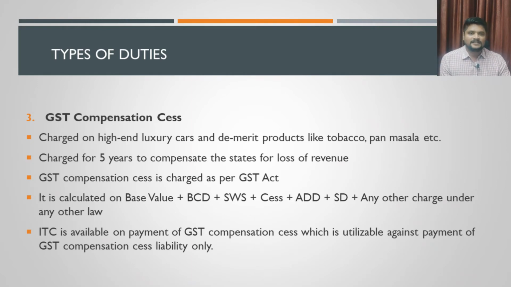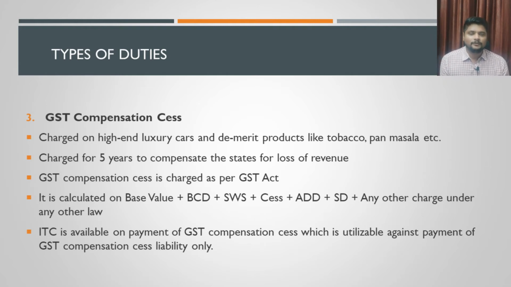This GST compensation cess is the final amount that will be calculated under the GST Act. Even for the purpose of customs, this cess is the last part. After charging all the duties, you charge IGST, then you charge GST compensation cess.